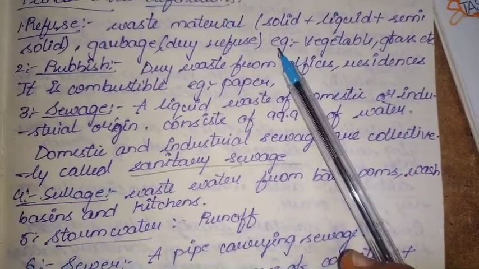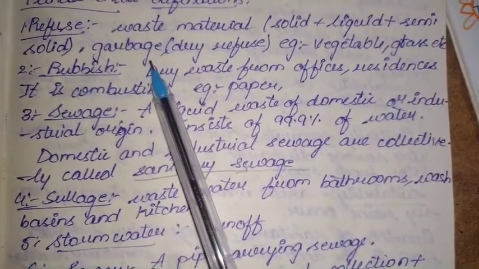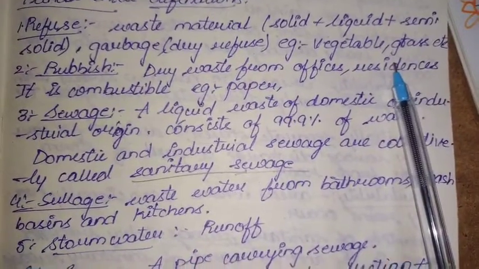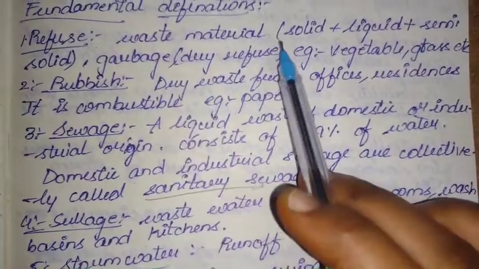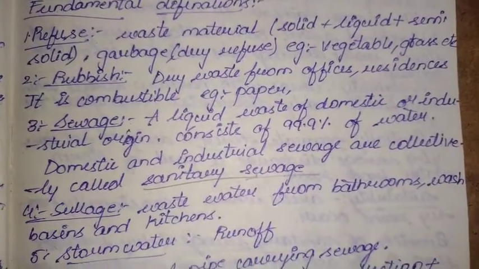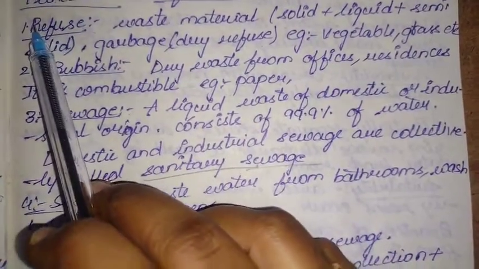That is waste material, solid plus liquid plus semi-solid. There is garbage, dry refuse. Example, the vegetable or grass. That is refuse. Whatever the waste material is there, it may be solid or liquid or semi-solid in nature, we are calling it as refuse.